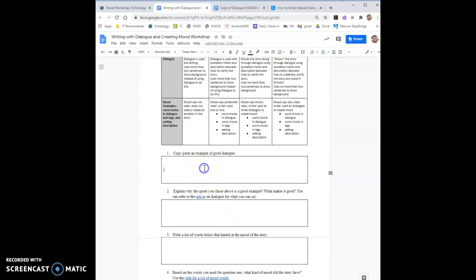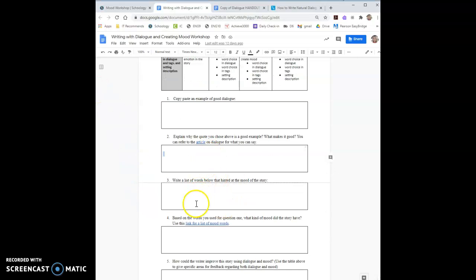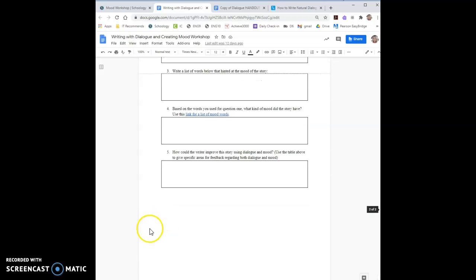So number 1, you'll find a good example of good dialogue from their dialogue, and you'll write it here. Then you'll explain why this is a good quote. How is that good dialogue? Then you'll write a list of words that hint at the mood of the story. Number 4, based on these words, what kind of mood is it? You name the mood, and you can use this link to find a list of mood words. And yay! Then, which leads us to number 5, and number 5 is how could the writer improve the story using dialogue and mood? So this is where you're actually going to give them some feedback on how this can get better.